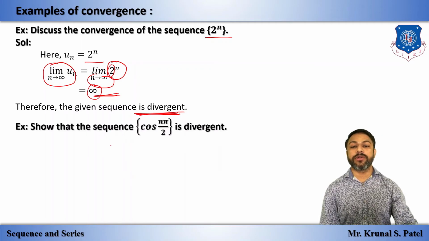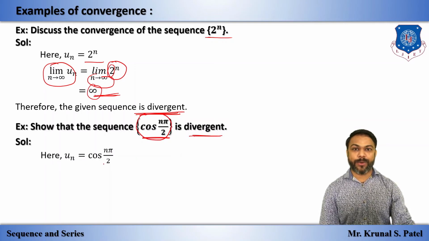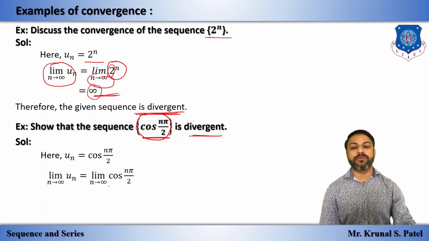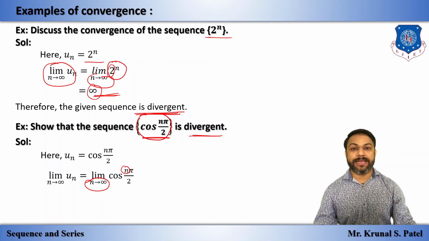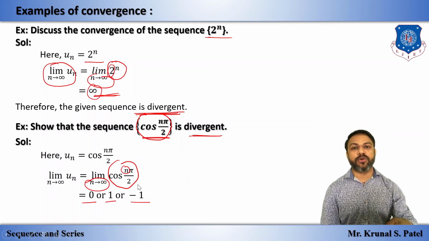Okay, so one more example we have, so that this sequence is also divergent. So this is our un. So let's start with the solution. Write down un. Now apply limit on both sides. Now as n tends to infinity, and we have seen the graph of this cos n pi by 2. If we put the value of n as 0, then it gives 1. If we put 1, then cos pi by 2 is 0. If we put 2, cos pi is minus 1. So our answer of this limit is either 0 or 1 or minus 1.